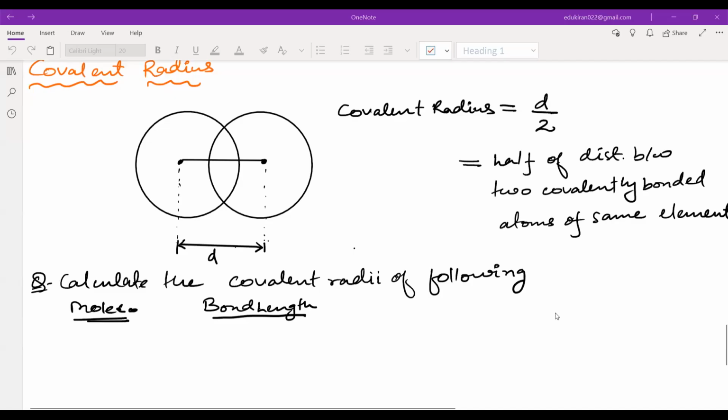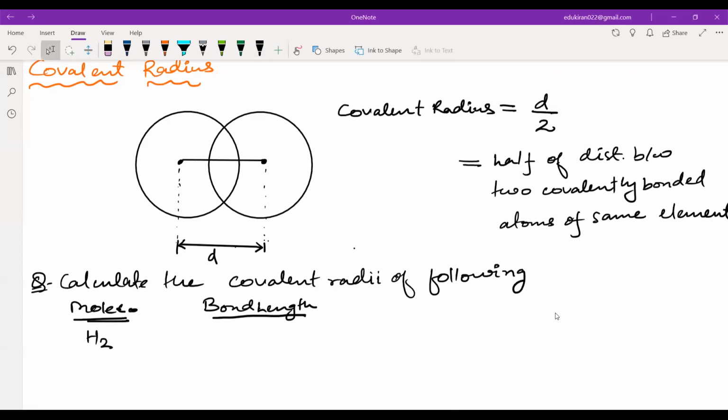The molecule is H2, and the bond length is 74 picometer.